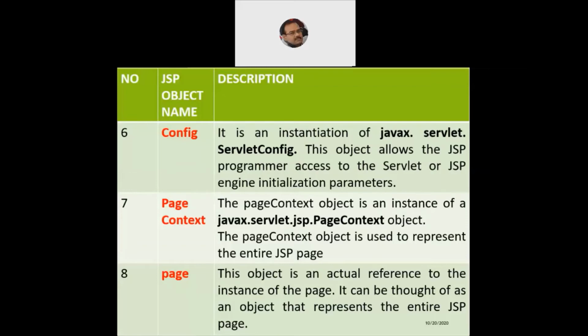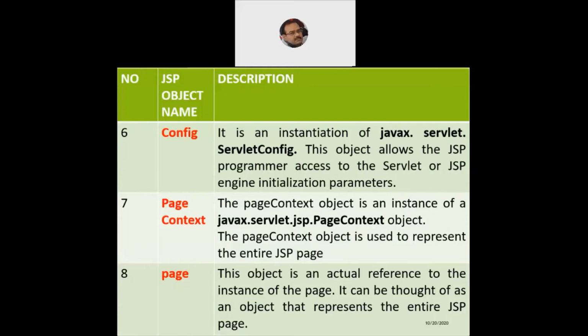And since we know that JSP works on the view layer of the MVC architecture, whatever dynamic changes are done in the JSP, they are instantly available for viewing at the client machine. Now if I want to refer to the current page, we have got a JSP object by the name page itself. So this object is an actual reference to the instance of the current page.